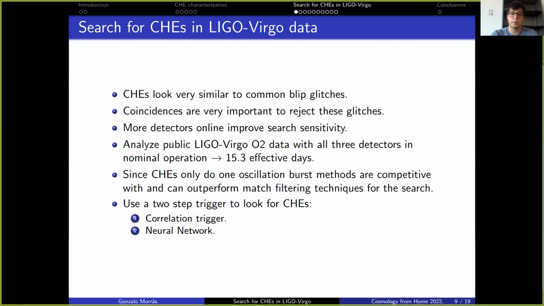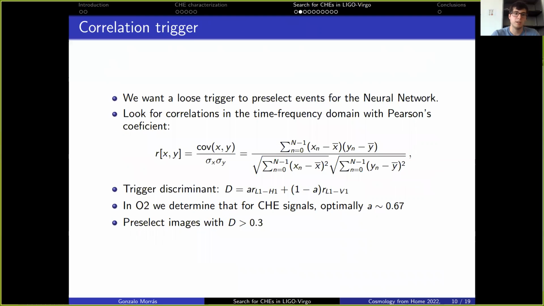In our particular case, we will use a two-step trigger to look for these close hyperbolic encounters. The first step utilizes a correlation trigger, and the second step utilizes a convolutional neural network. But let's start talking about the correlation trigger. So the main idea is that we want to make a loose trigger to preselect those events that can contain a gravitational wave for the neural network to then analyze.